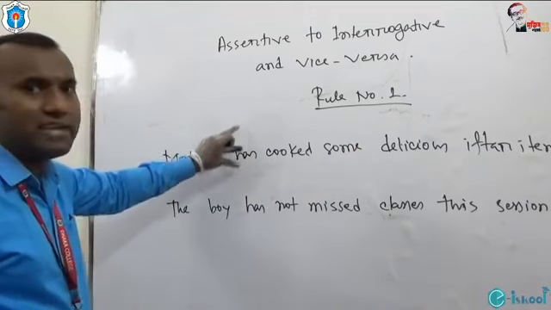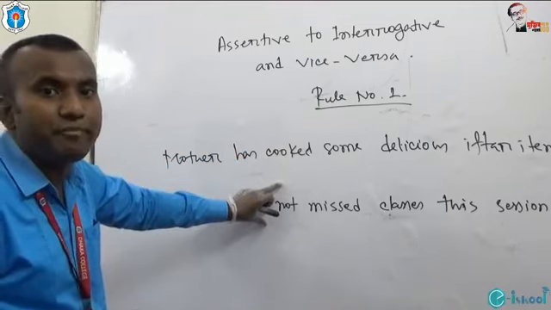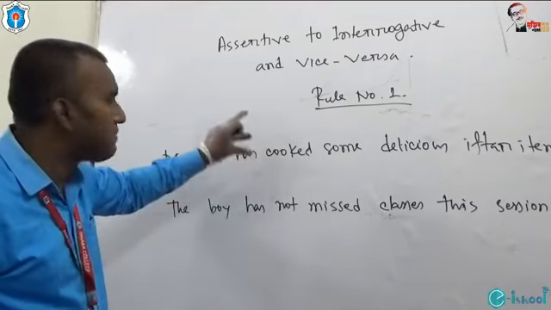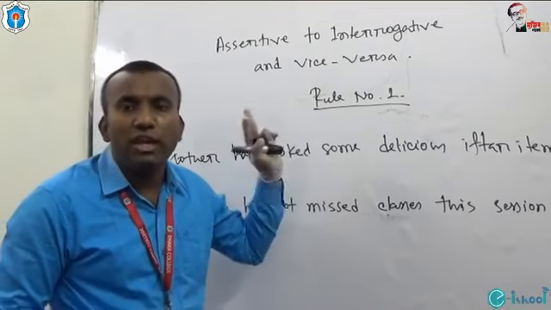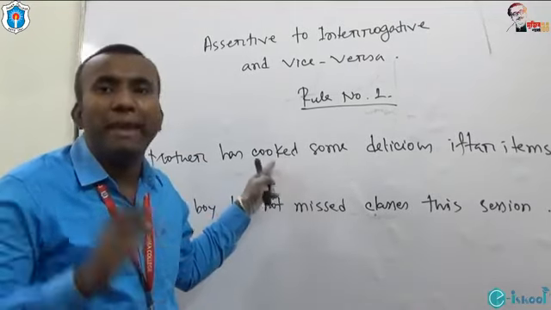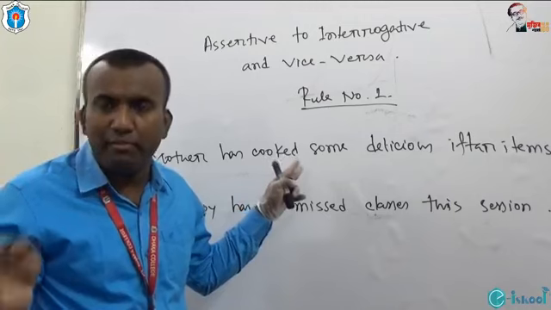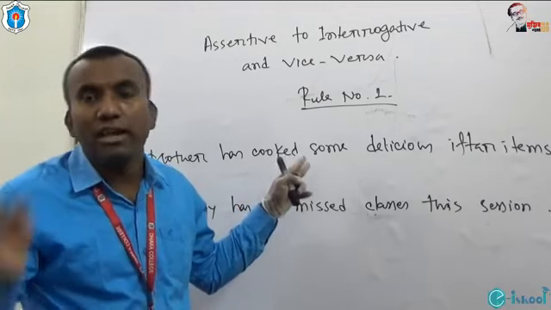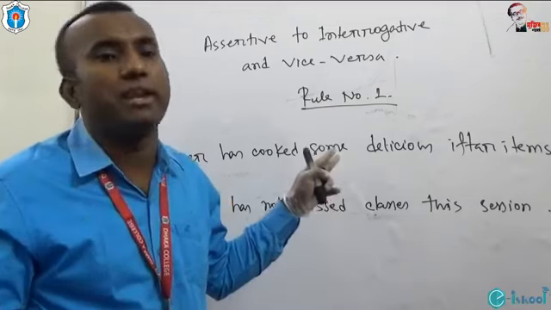This one contains affirmative sense and this one contains negative. If the assertive sentence is in affirmative form, in order to make an interrogative, we have to make it negative. If assertive is affirmative, interrogative will be negative. If assertive is negative, interrogative will be affirmative.